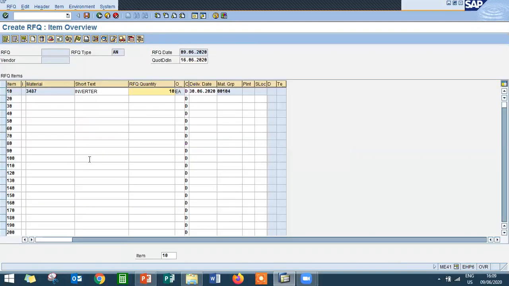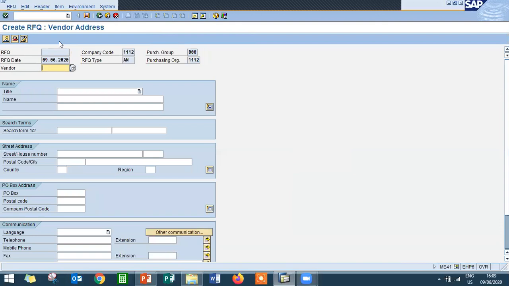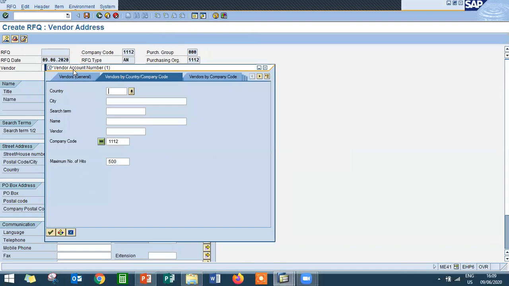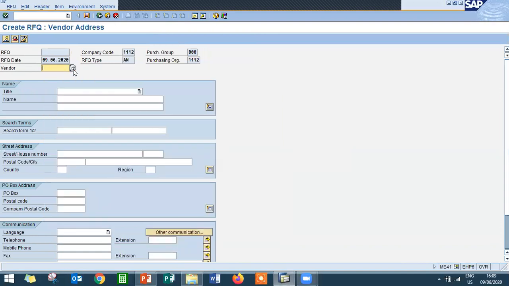Press enter. Now enter the vendor address, the vendors to whom we are going to request the quotation. So here it is. Click onto this. Now either you can select it from here, or if you know the vendor number, you can enter it directly.